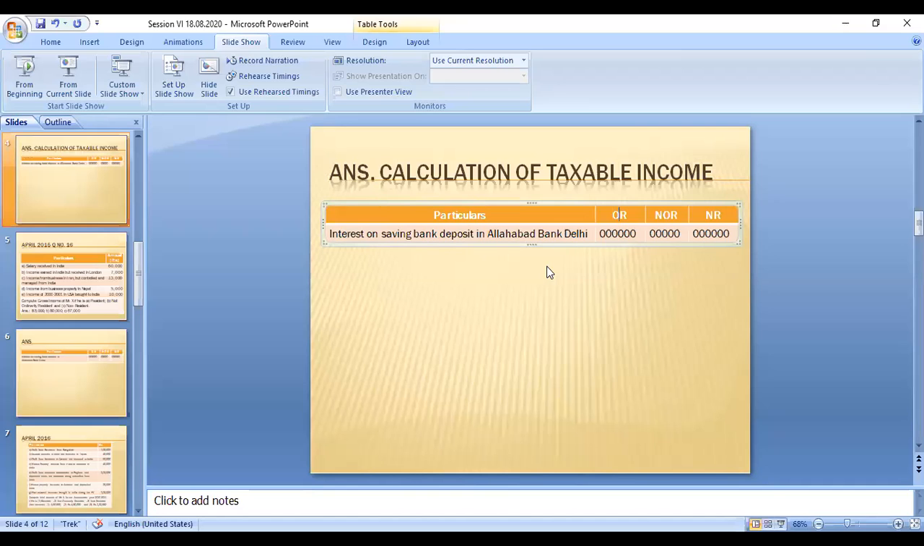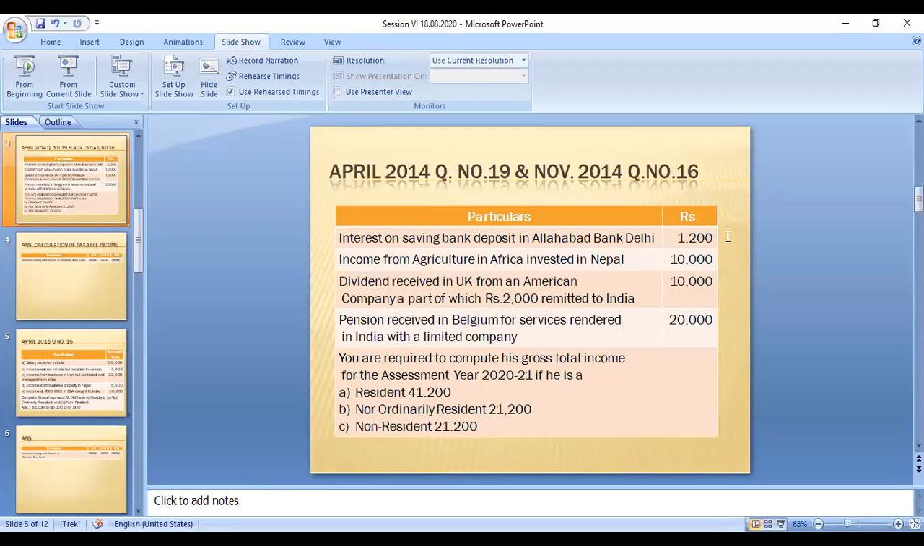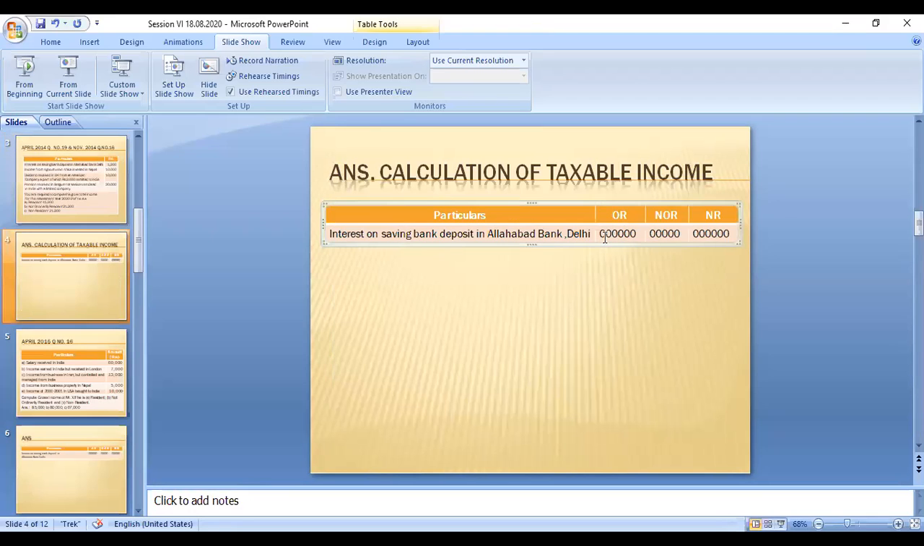The first case: interest on savings bank deposit with Allahabad Bank in Delhi. So Delhi in India, an Indian bank. The savings bank interest is income received. The amount is 1,200. This 1,200 is taxable in all categories irrespective of the residential status. Why? Because this is an Indian income. Taxable means you have to write the amount in the respective column.